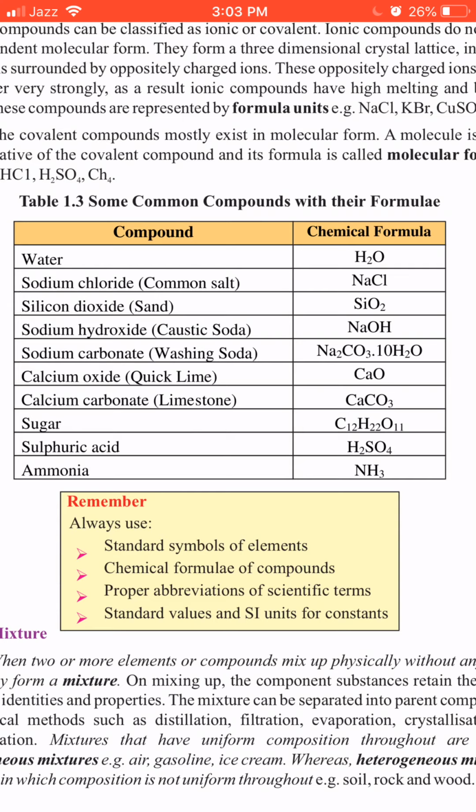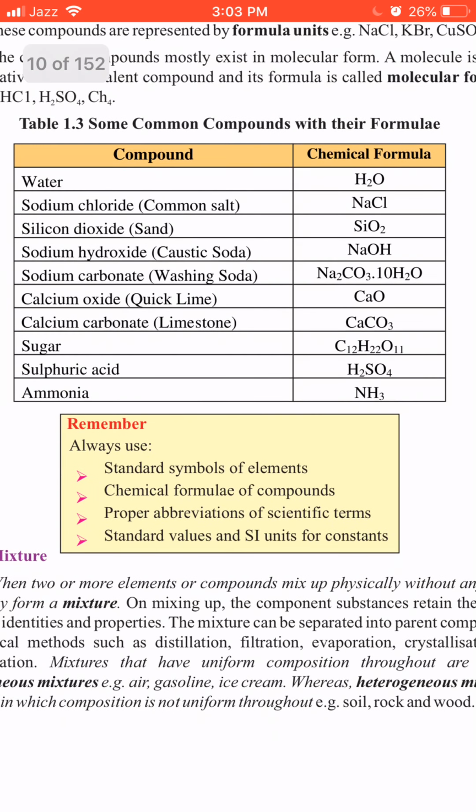These 10 molecules of hydrogen are attached with sodium carbonate. The next formula is of calcium oxide, CaO. Then comes the formula of calcium carbonate, CaCO3. Sugar, also called sucrose. Its formula is